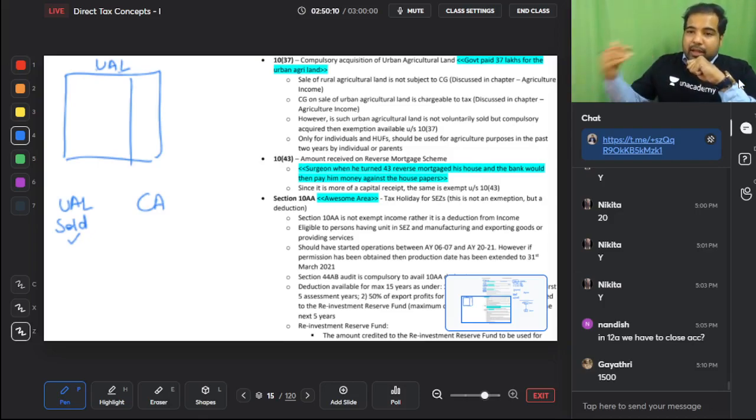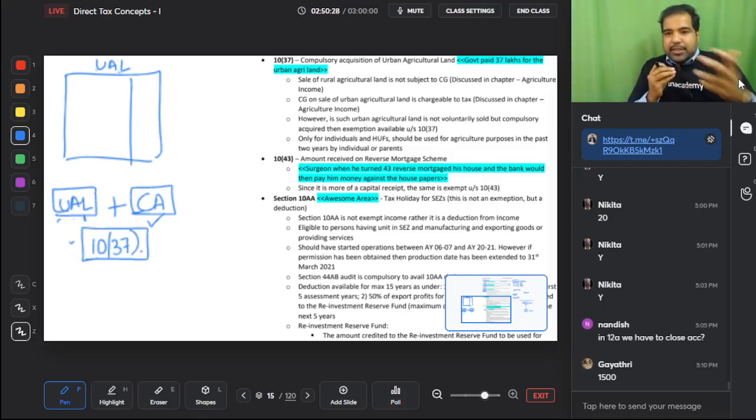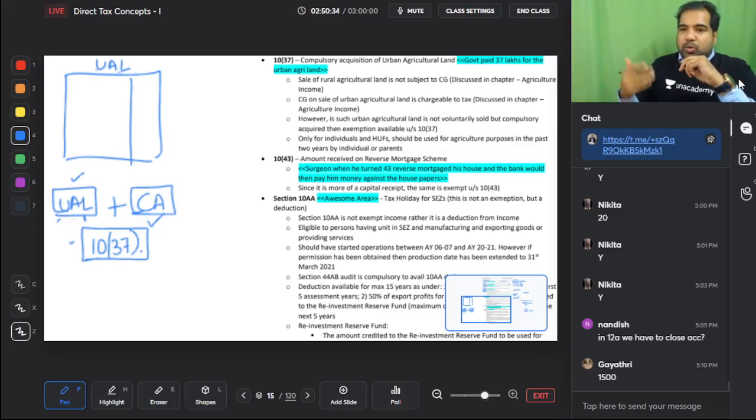No, they will give you compensation, so this is also taxable. But when both of them come together, that means if it's urban agriculture land which is being compulsorily acquired, then there is an exemption under section 10(37). Let me repeat this, guys. Section 10(37), 10 is the exemption section. 10(37) says that if there is an urban agriculture land, rural we will not talk about because rural is not a capital asset, so its sale will not be taxable anyway.